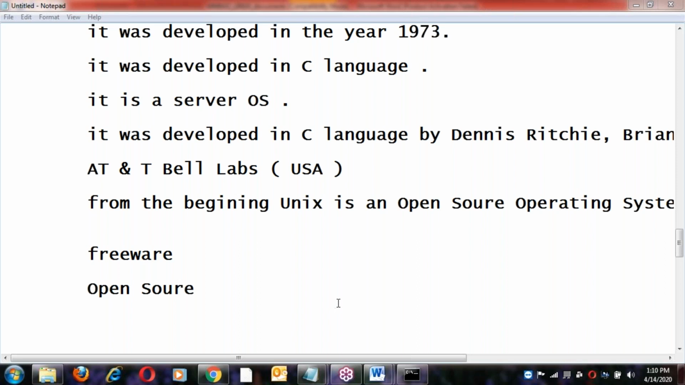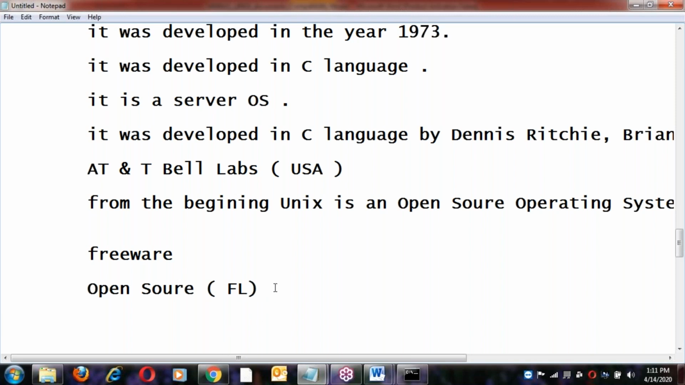Yes, Unix is a FOSS. Actually, it's called FOSS, Free and Libre Open Source Software. That concept is called FOSS here, not flaws.